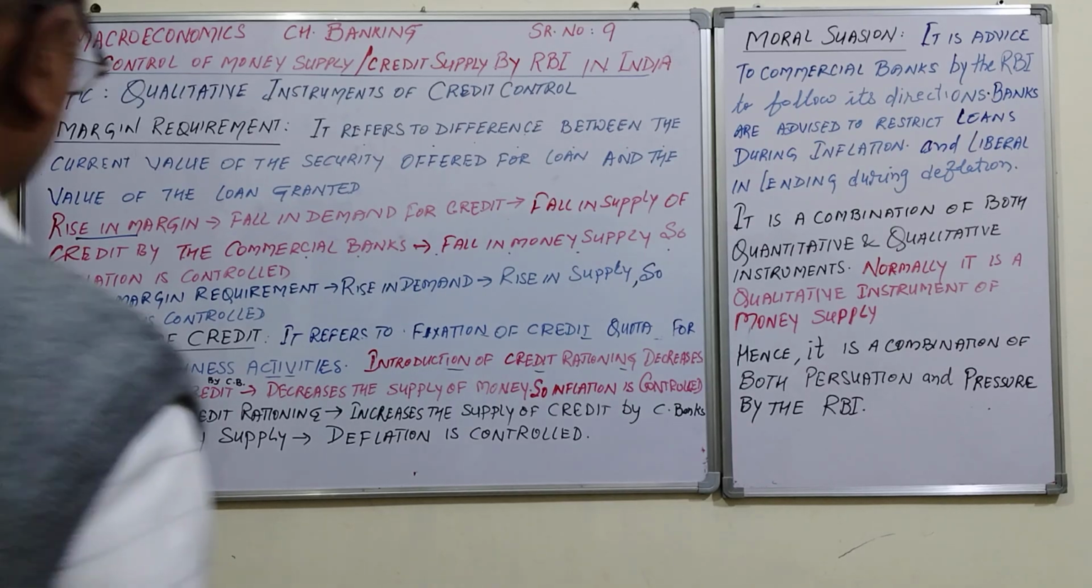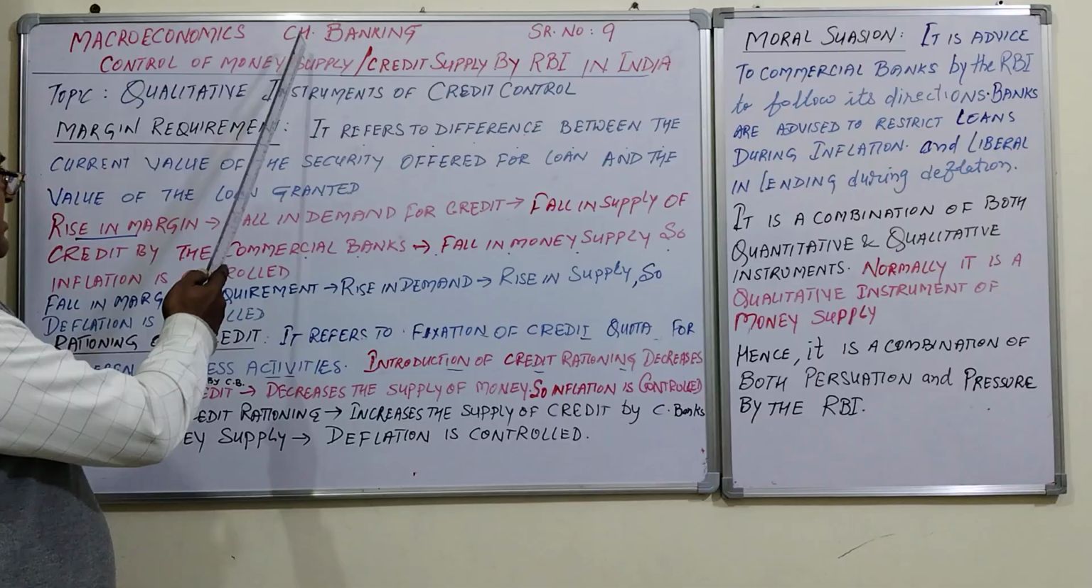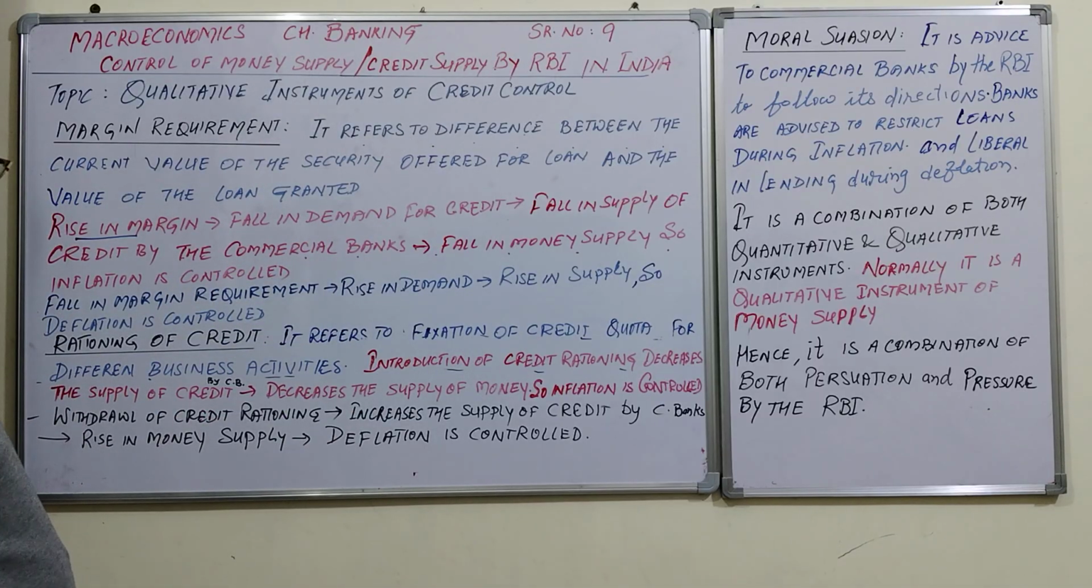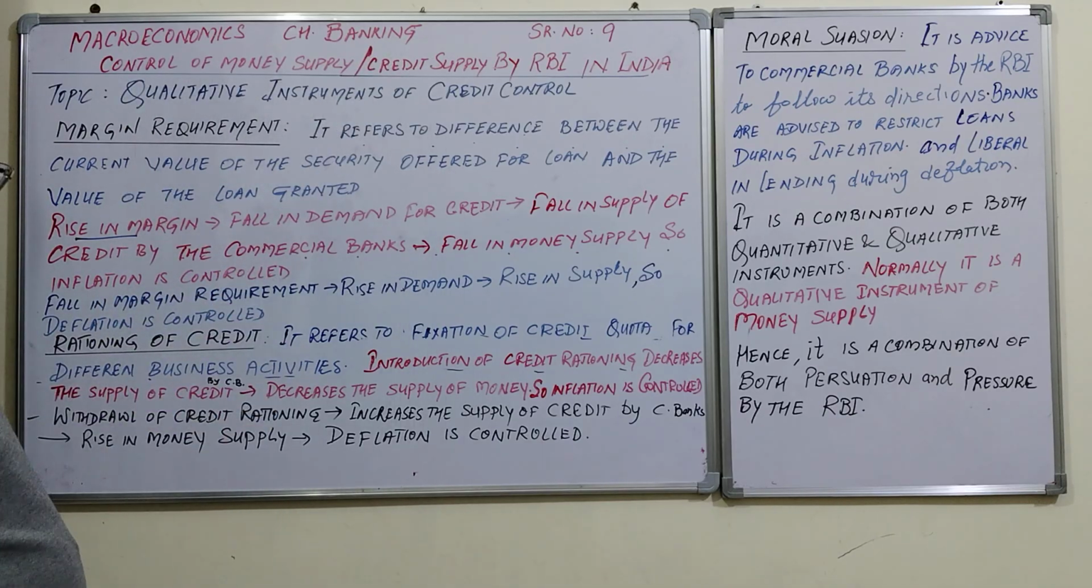Hello students of class plus 2 economics, under macroeconomics, chapter banking, serial number 9. So this is the ninth video of banking, control of money supply and credit supply by RBI in India.